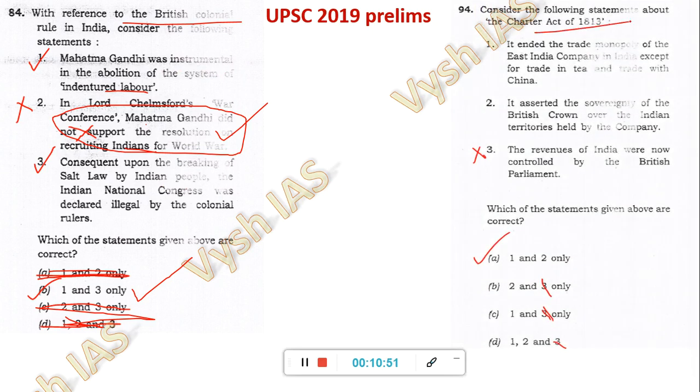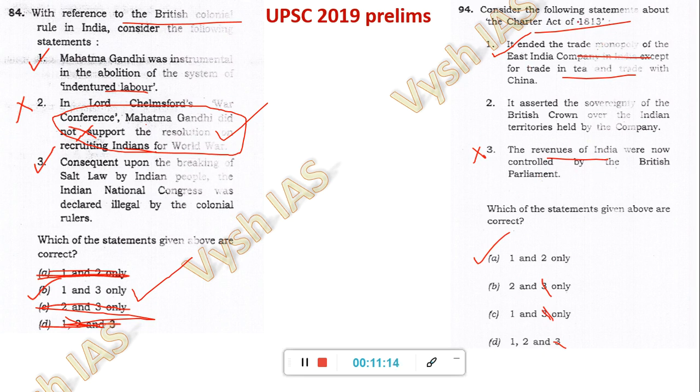Now, the Charter Act of 1813. Again, all the Charter Acts till the 1947 Independence Act, you are supposed to study. So here, trade monopoly except tea, I think everybody will know because it's written in every textbook, it should be true. Then the sovereignty of the British crown, maybe you know or you don't know, you're getting confused. The revenues of India were now controlled by the British Parliament. Okay, revenues to control only.